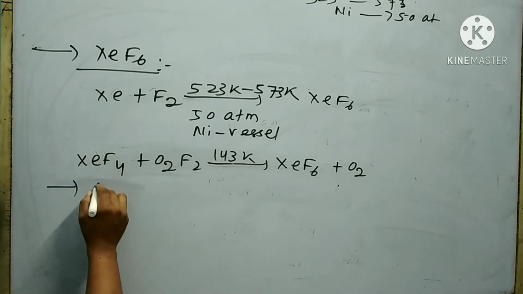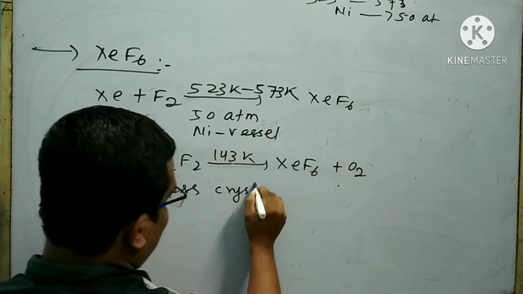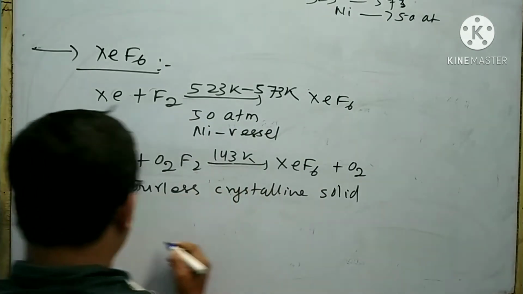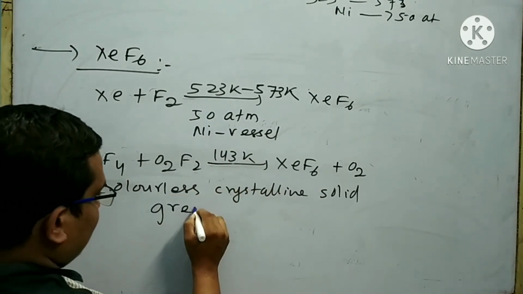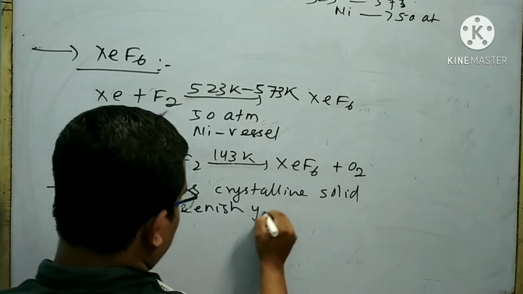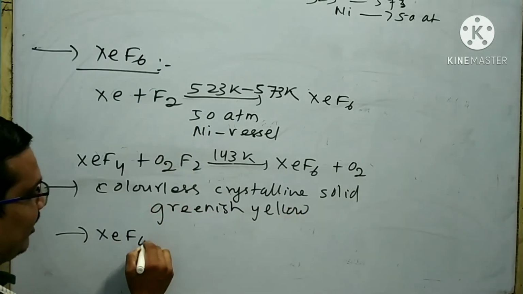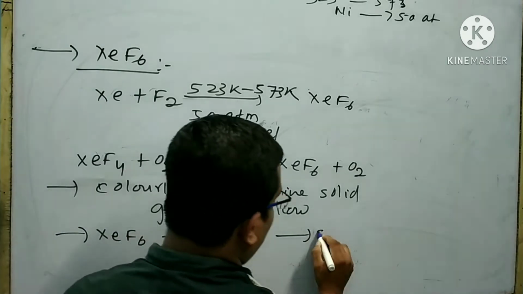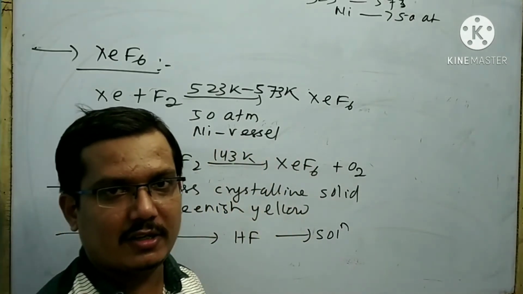Xenon hexafluoride is a colorless crystalline solid, but its vapor is greenish yellow. Xenon hexafluoride dissolves in HF and forms a solution which is a good conductor of electricity.